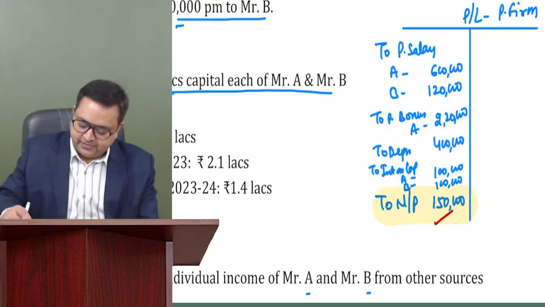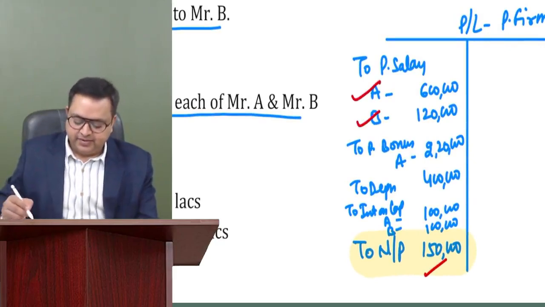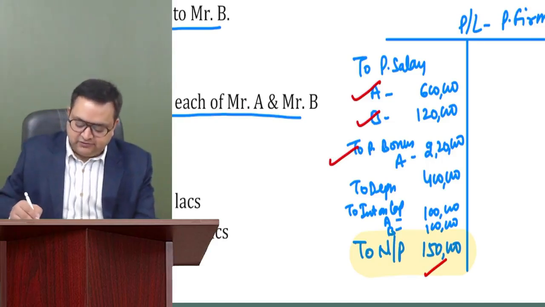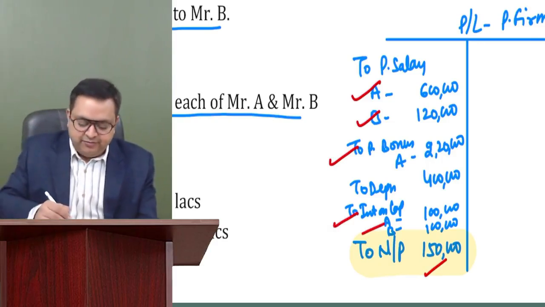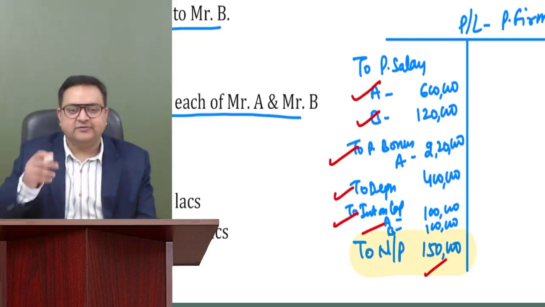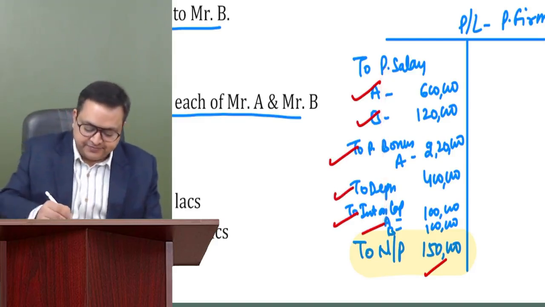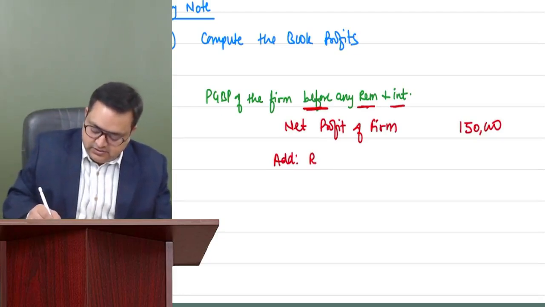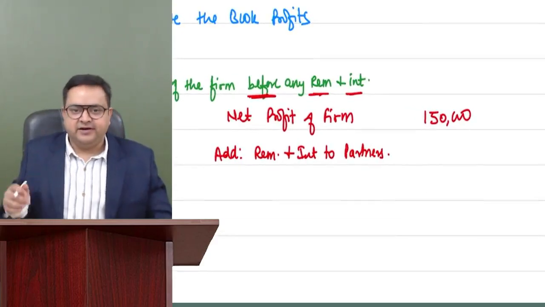So here, partner salary 6 lakh A, 1,20,000 B, partner's bonus 2,20,000, again remuneration. Interest on capital to A and B, we'll add it all back. We are computing PGBP, so depreciation also will be added back because we have been provided with the depreciation as per income tax. So all these things will be added back. Add remuneration and interest to partners. How much we have given, we will add it back.